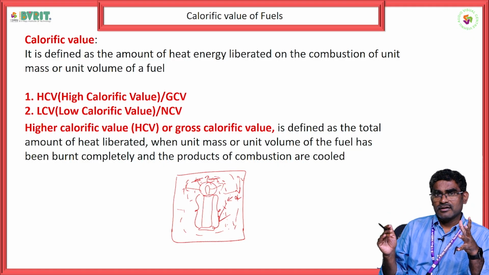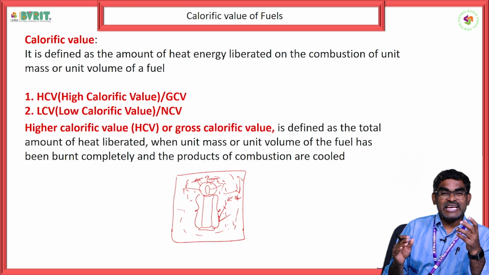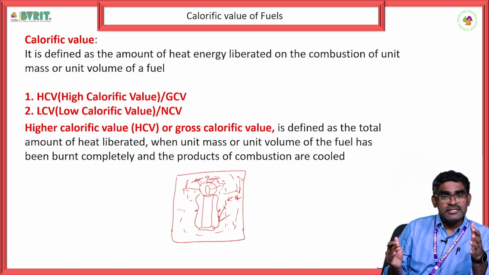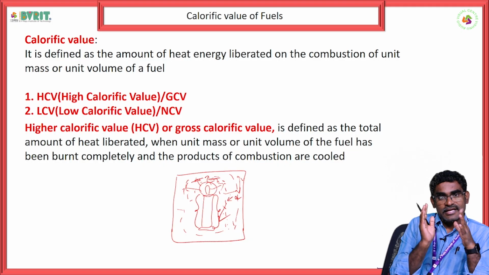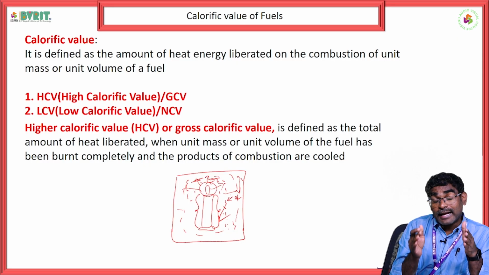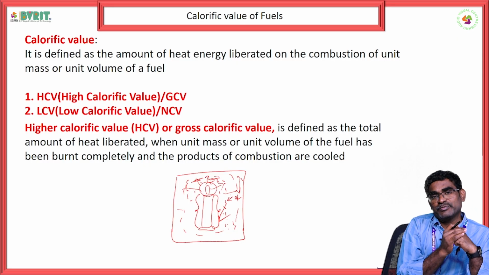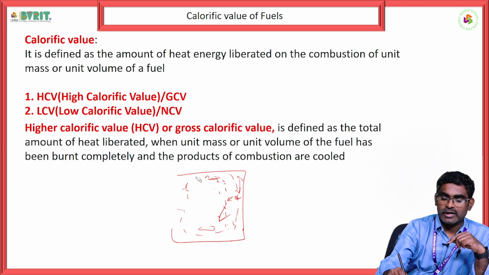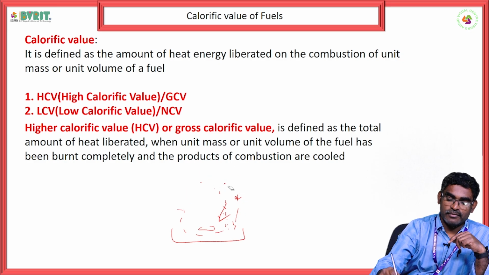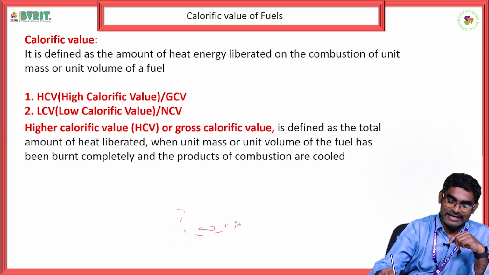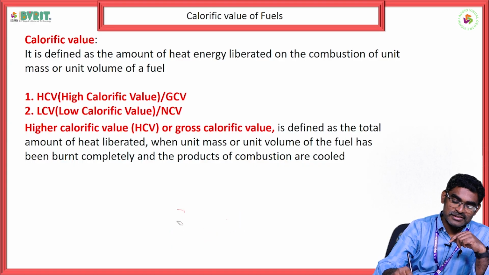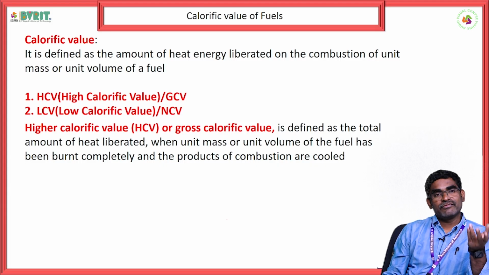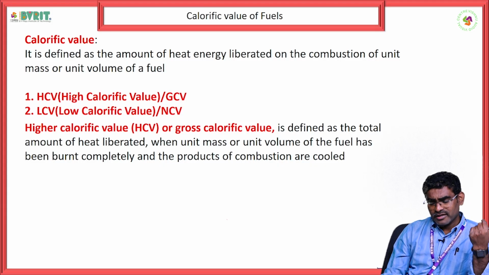So gross, like for an employee we will say gross salary. Gross salary means the maximum that they are offering. Same is the case with gross calorific value, a maximum this fuel is going to give. Next comes low calorific value. This low calorific value is also called net calorific value. So now I think you got an idea. Gross salary and net salary. Gross calorific value is a type of gross salary, and net calorific value is in line with net salary.